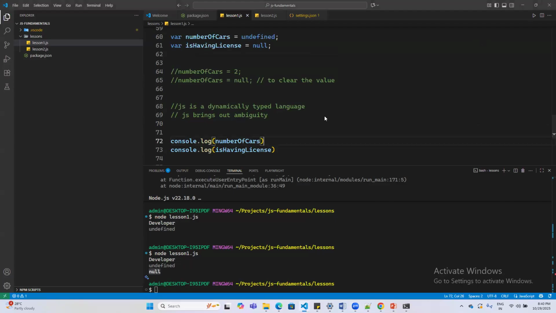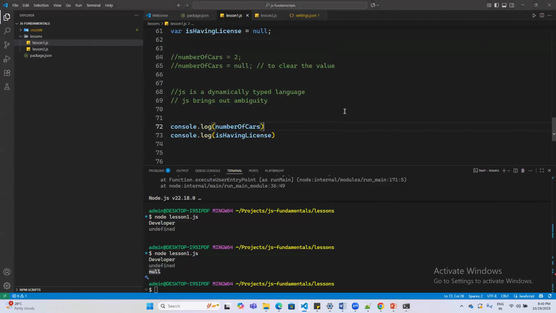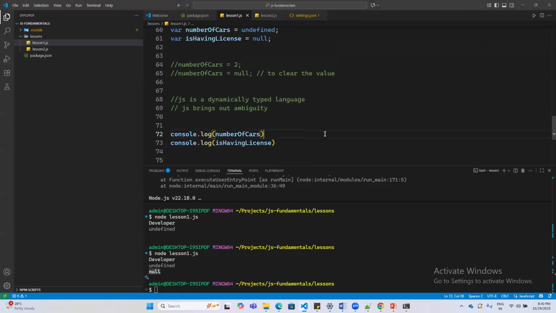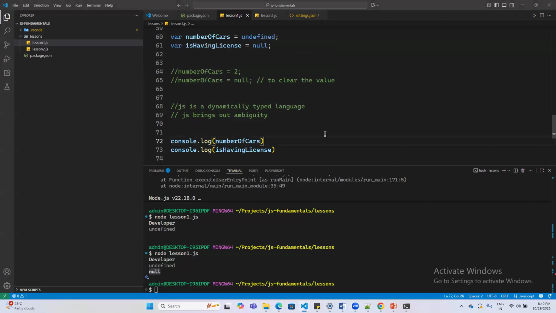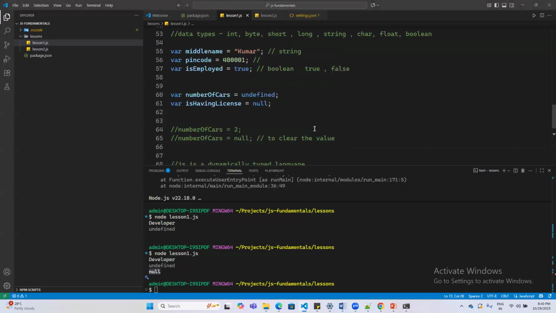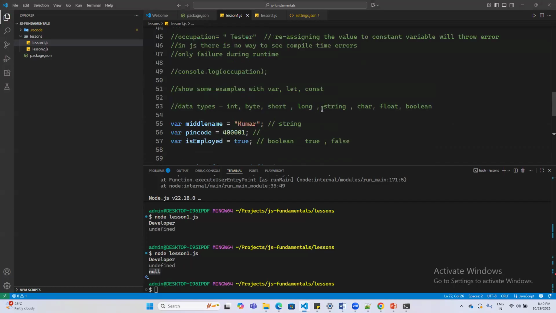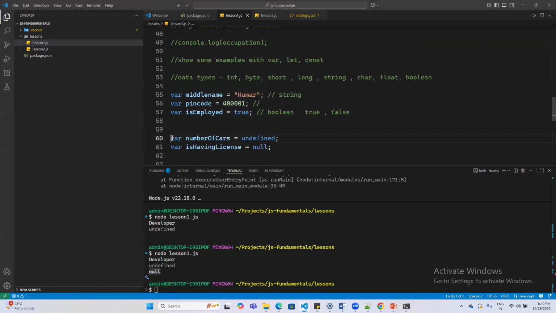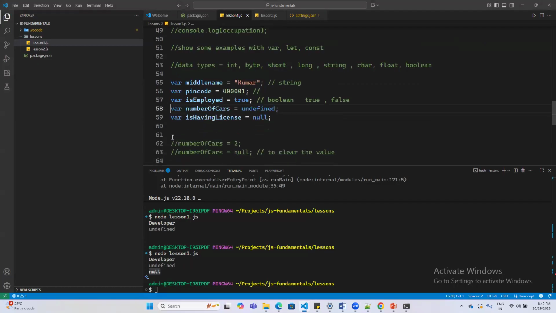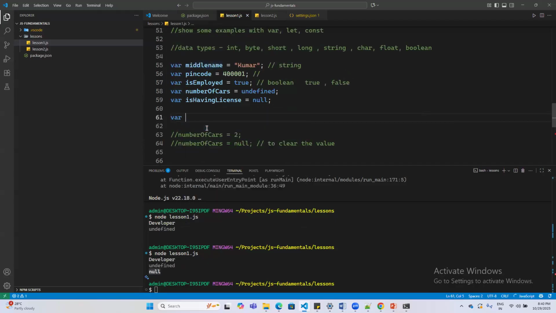So here we have undefined, null, numbers, string, and we are assigning these values to the variable. But where is only a keyword, right? Where is just a keyword to define that middle name is a variable. The var is like a notifier, right?